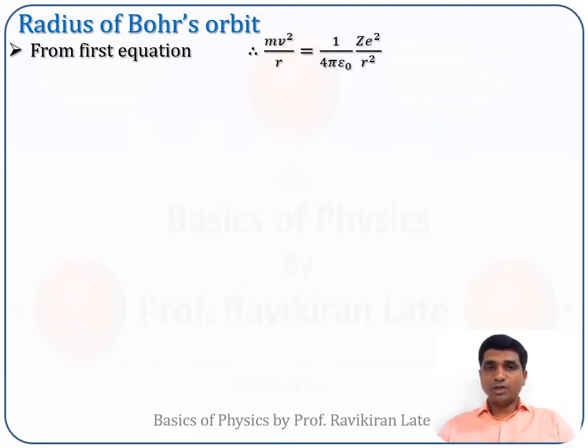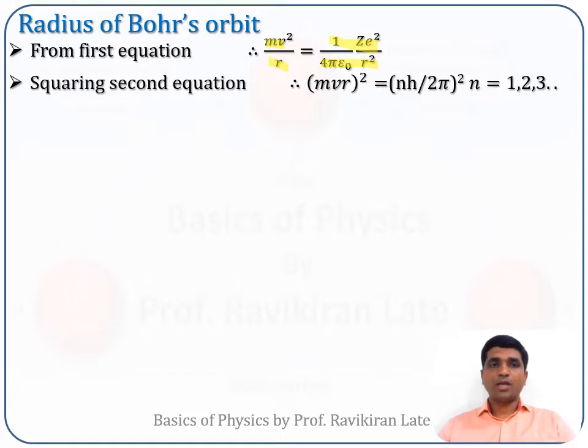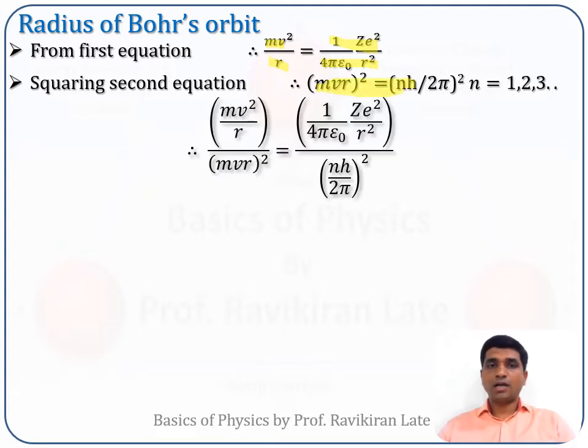From the first postulate, we know that the centripetal force, mv square upon r, is equal in magnitude to the electrostatic force, so it will be 1 upon 4 pi epsilon 0 ze square upon r square. From the second postulate, we know that mvr is equal to n h cross.